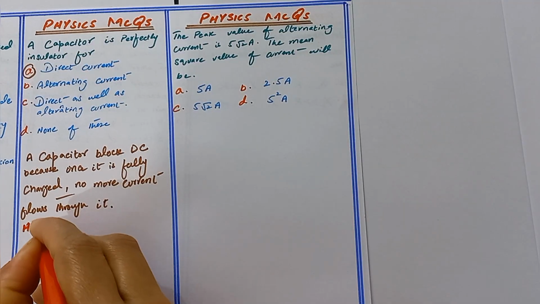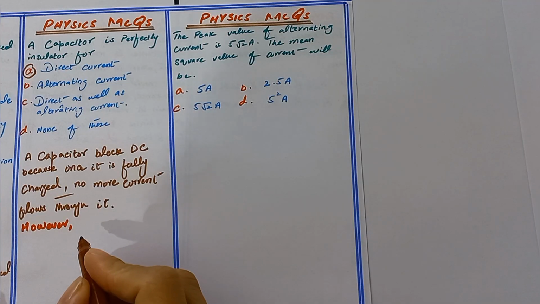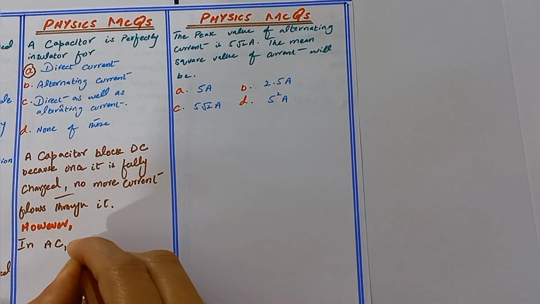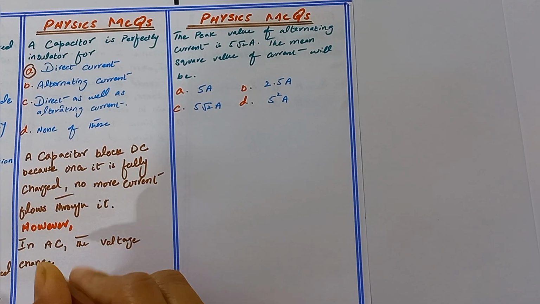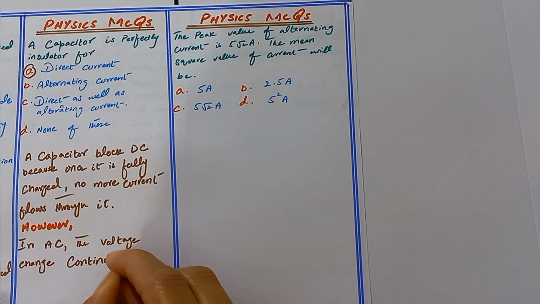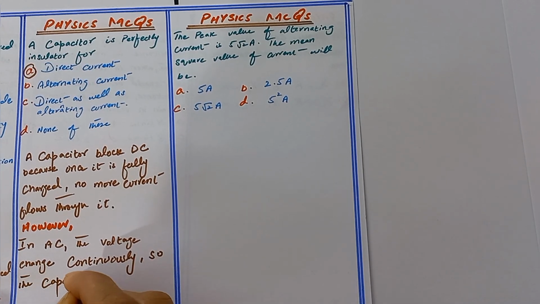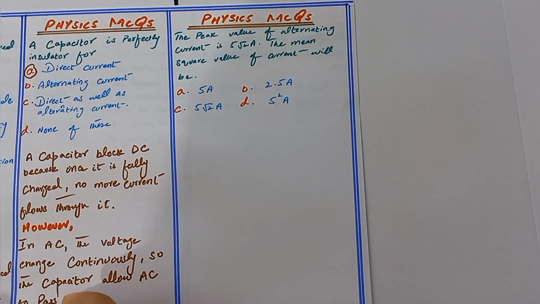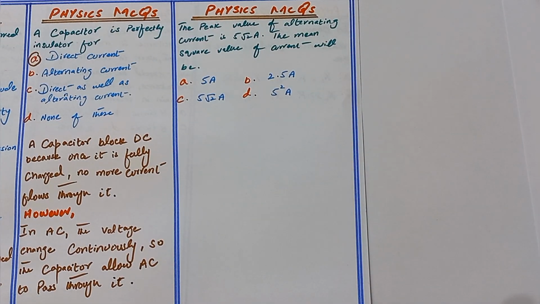However, in AC, the voltage changes continuously, so the capacitor allows AC to pass through it. So this is the second MCQ of the chapter AC circuit.